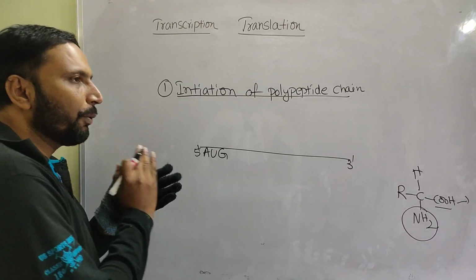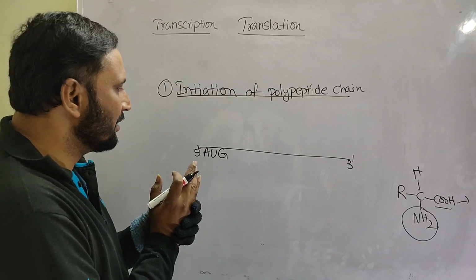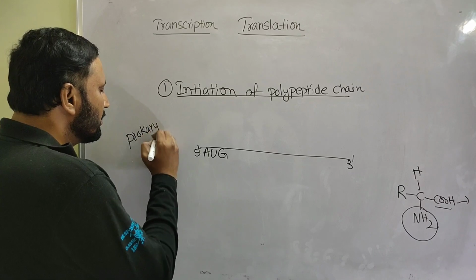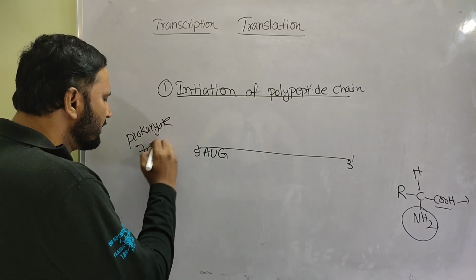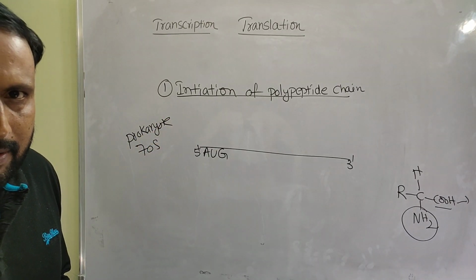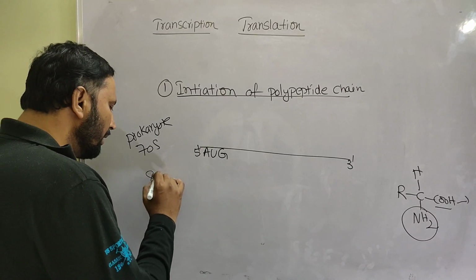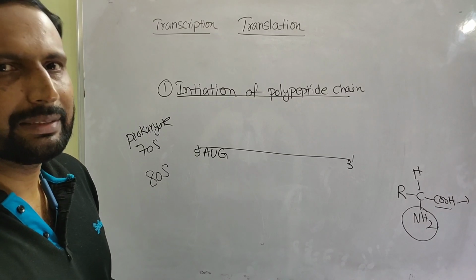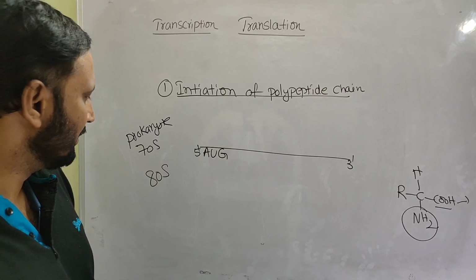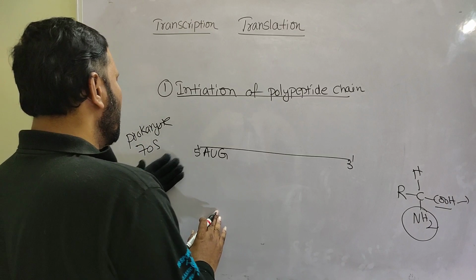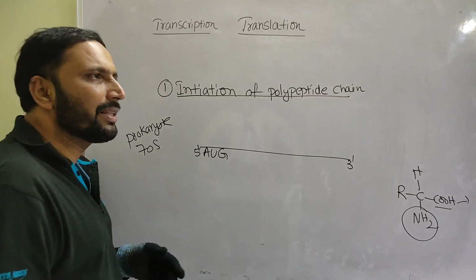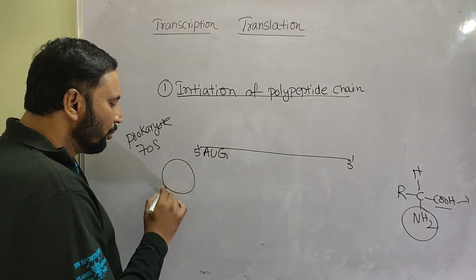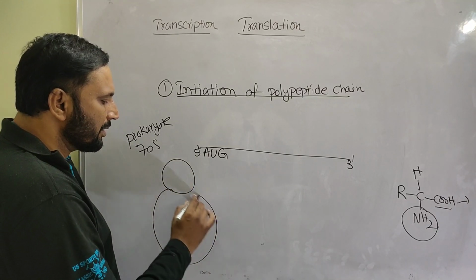During protein synthesis, for example in prokaryotes, 70S ribosomes are involved. In eukaryotes, 80S ribosomes, but in mitochondria, 70S ribosomes are involved in protein synthesis. First, to understand, I am going to prokaryotes. In the 70S ribosome, 2 subunits are present.